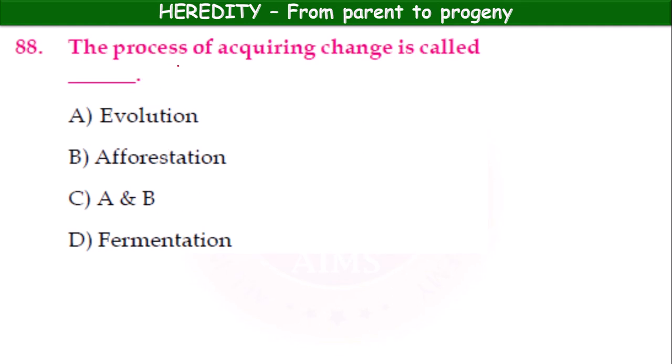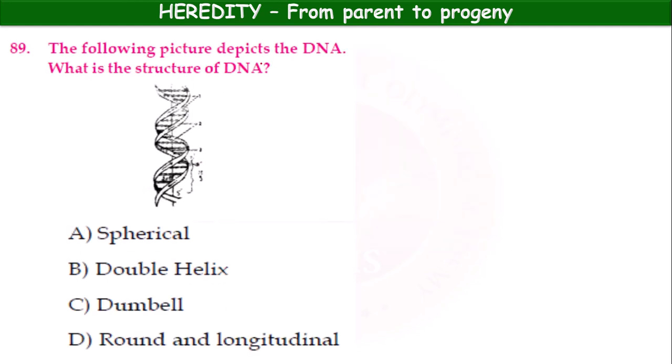Next, the process of acquiring change is called evolution, afforestation, A and B, fermentation. It is evolution, the process of acquiring change. Okay, option A. The following picture depicts the DNA. What is the structure of DNA? Spherical, double helix, dumbbell, round and longitudinal. It is a double helix. Okay.